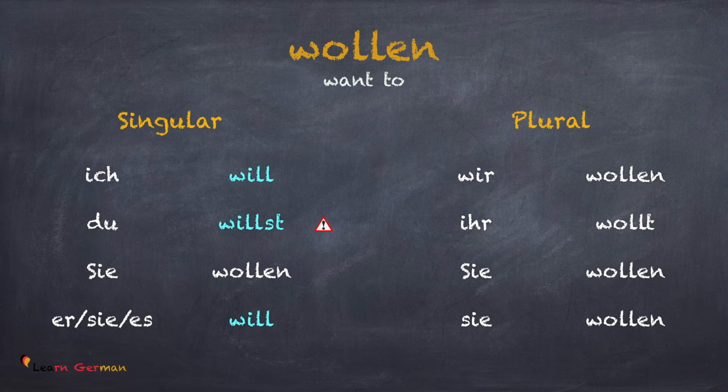While conjugating for du, you take the conjugated form with ich and add an st to the end. Sie wollen. Sie, es will. You should remember that in the case of Modalverben, the conjugation of sie, es and ich is the same. Wir wollen.